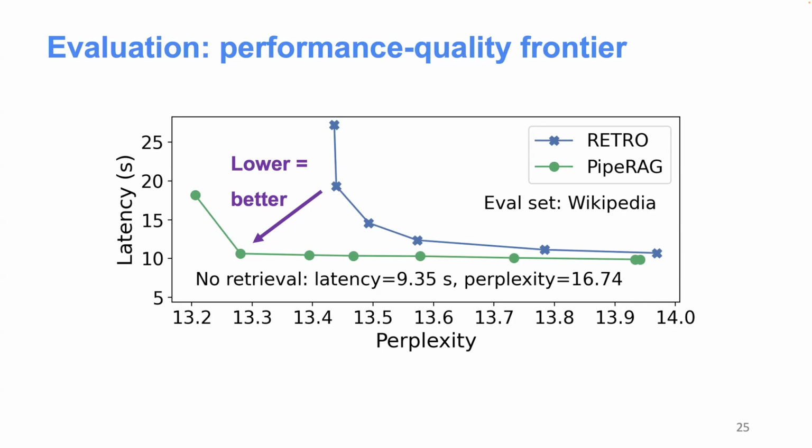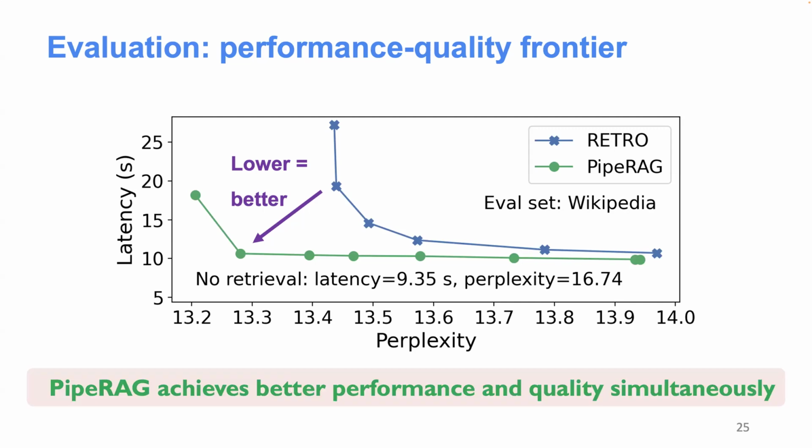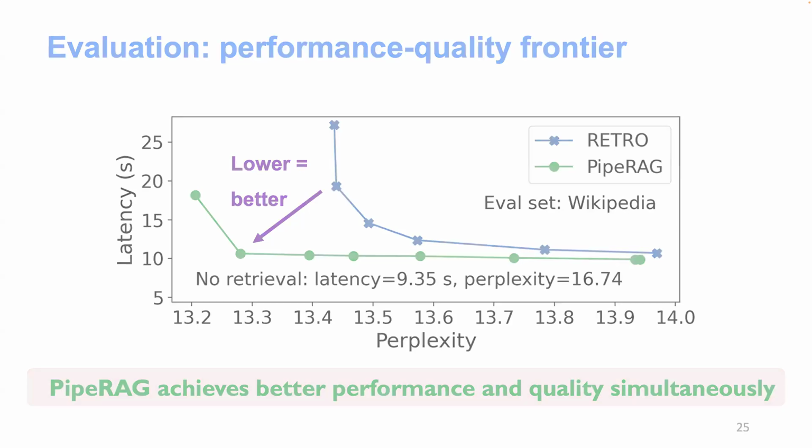And here you can see that PipeRAG basically outperforms the retro model in all the cases by adjusting different setups of retrieval quality and retrieval interval, etc. So essentially, PipeRAG can outperform the retro baseline in both performance and quality simultaneously.